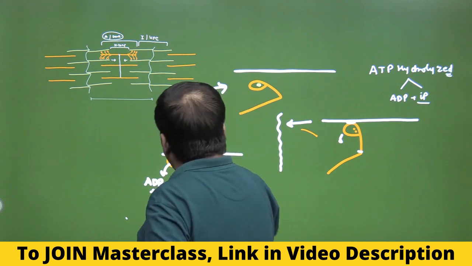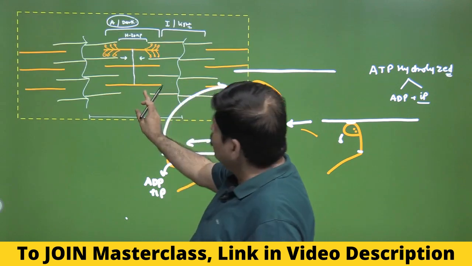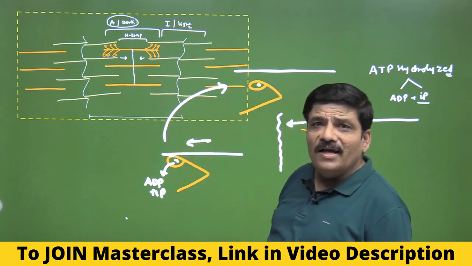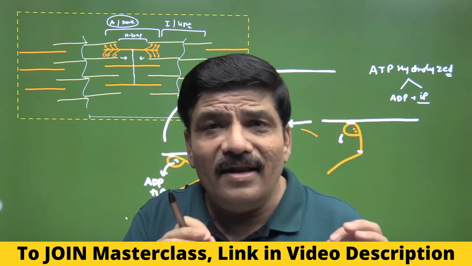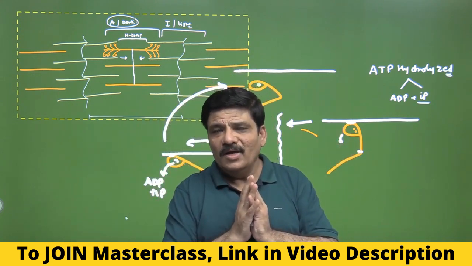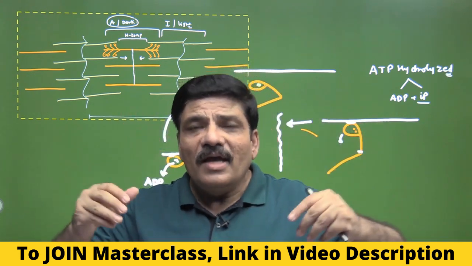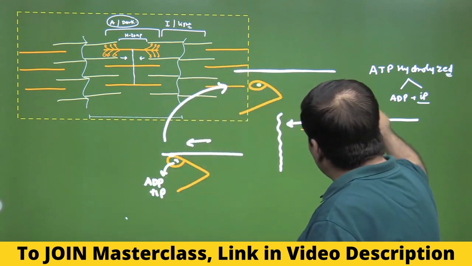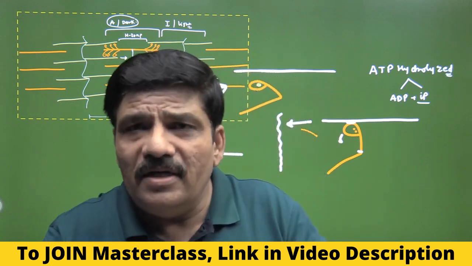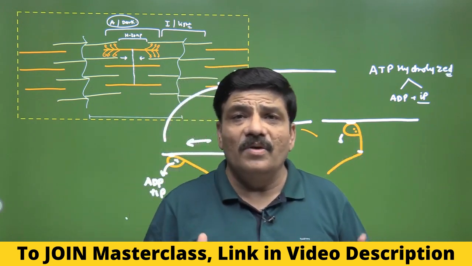Say for example, the actin filaments reach the myosin, and as you can easily understand, the length of the sarcomere is going to be reduced, the length of the H zone is going to be reduced, the I band will be reduced in length, but the A band will maintain its length. So this is how muscle contraction actually is brought about. This is what is called as the ratchet hypothesis, the sliding filament theory, and this formation and breaking of the cross bridges is called a single ratchet, and this actually repeats multiple times as is the requirement of the contraction in the length of the muscle.